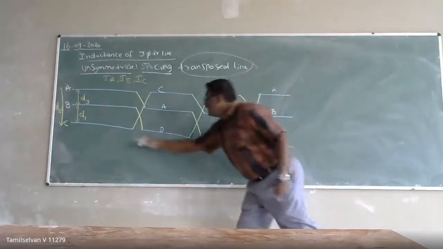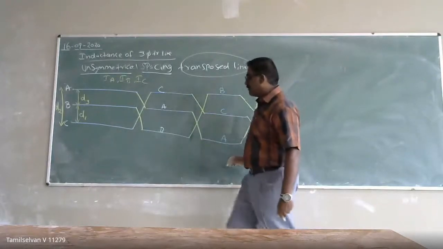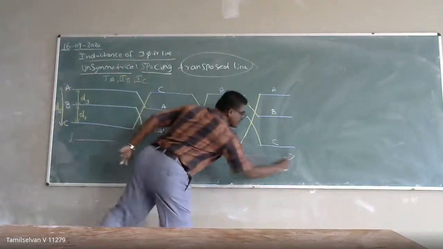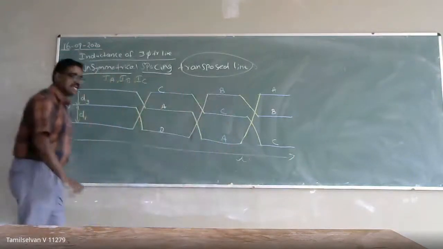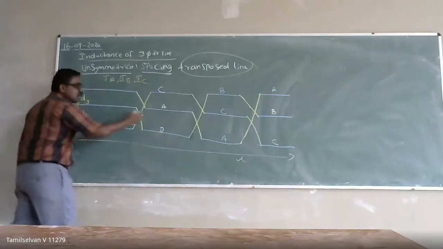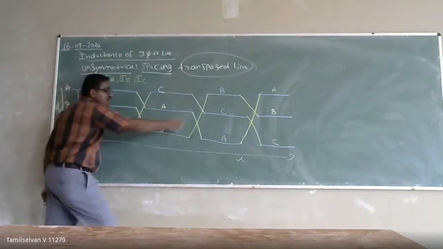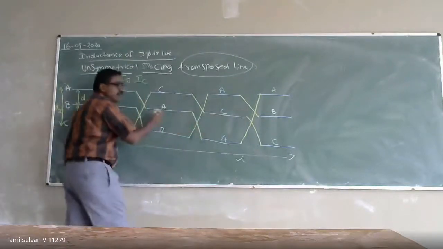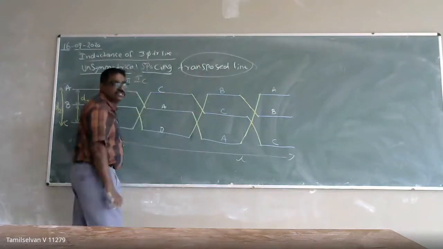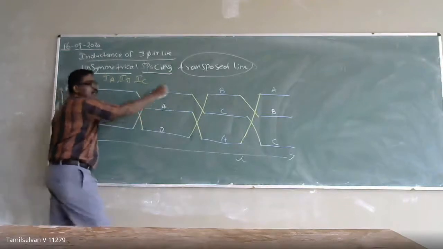So at regular intervals, suppose I am taking an L length of my transmission line. At even distance, I am transposing the position of the transmission line. So when I am doing like that, that type of transmission line is called a transposed line. Why am I doing it? I am making the flux linkage in the conductor uniform.